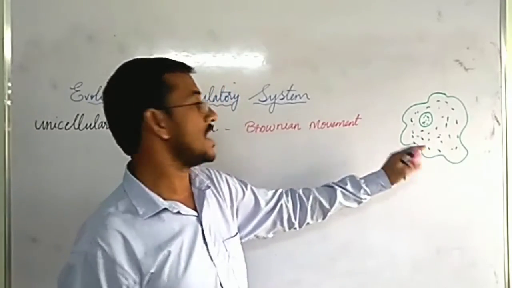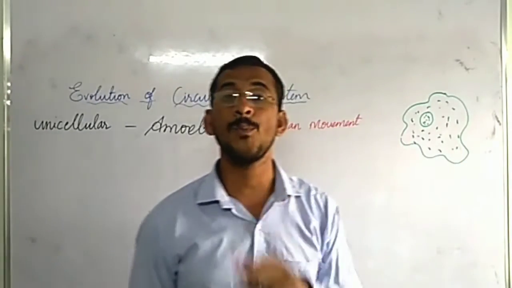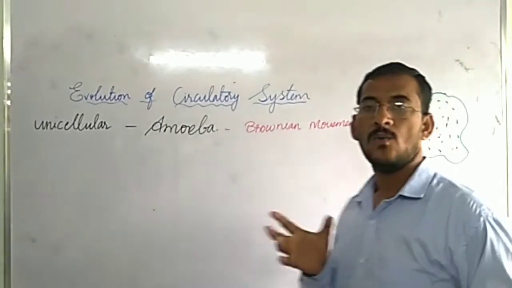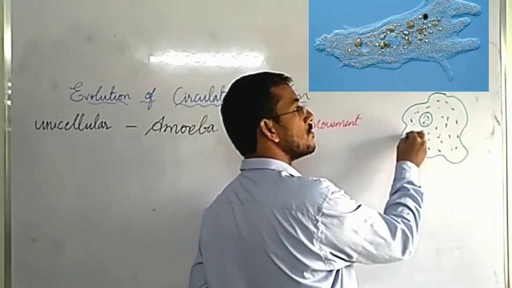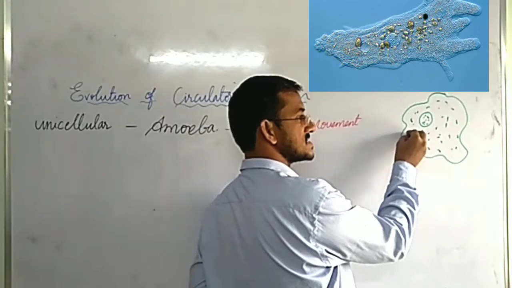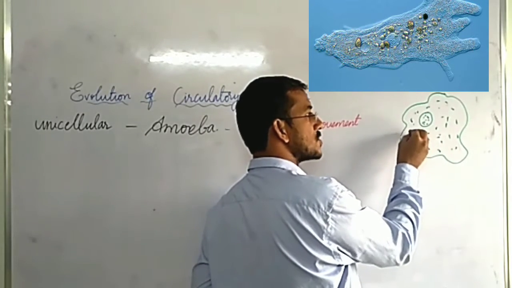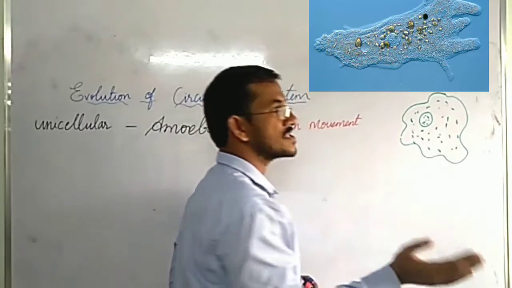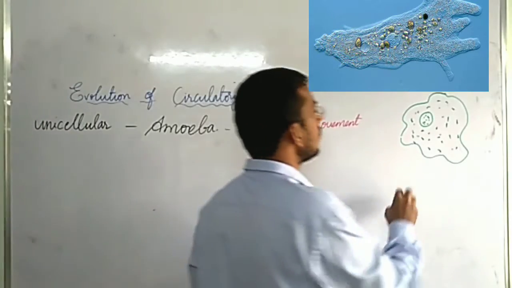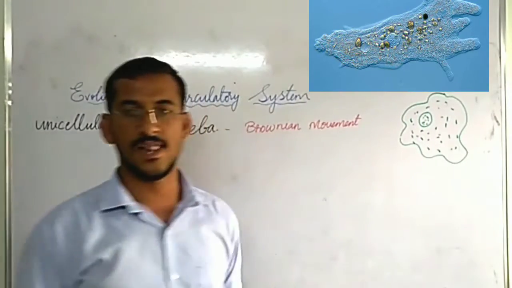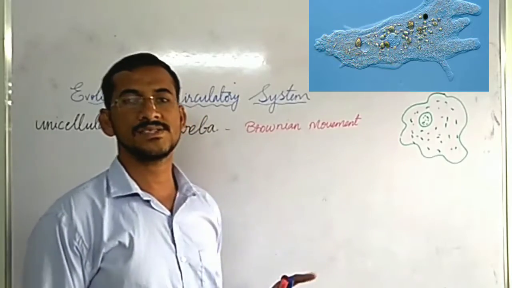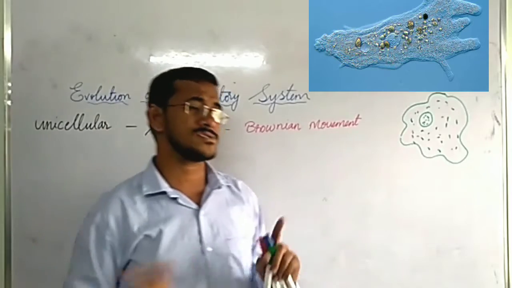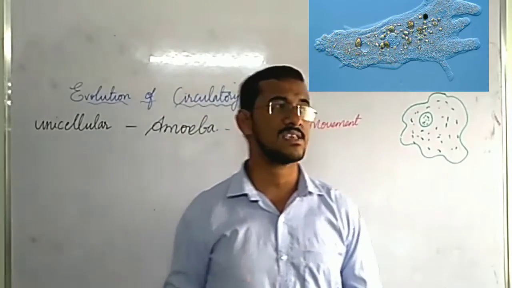So during the movement of amoeba, the molecules or liquids present in this protoplasm will move from one side of the cell to the other side. Thereby, nutrients are supplied to all parts of a cell. Unicellular organisms contain a single cell, so transportation or circulation of nutrients is very easy and simple.